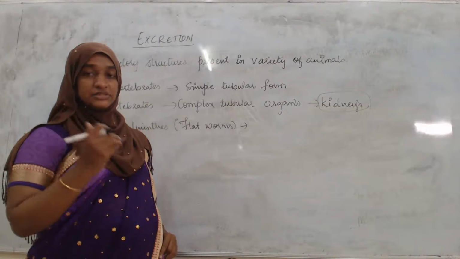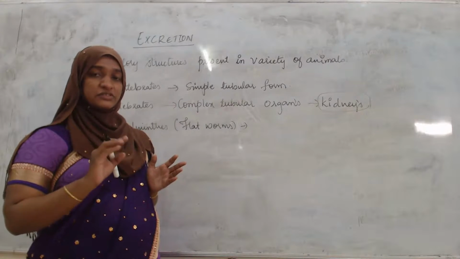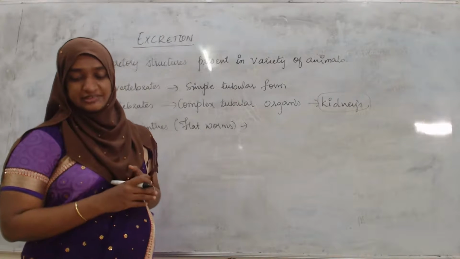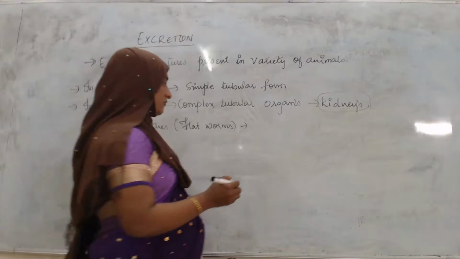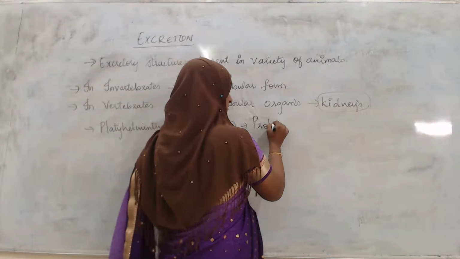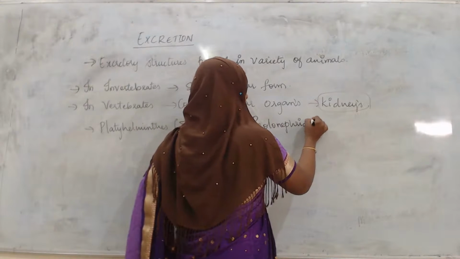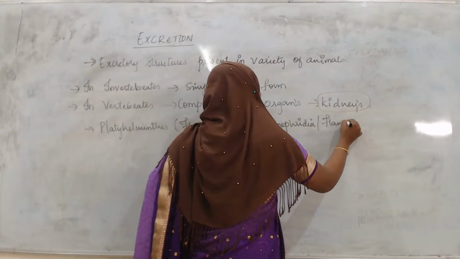In flatworms the body is totally flattened, with no such tubular forms, but some cells exhibit excretion, and those cells are known as protonephridia, also known as flame cells.